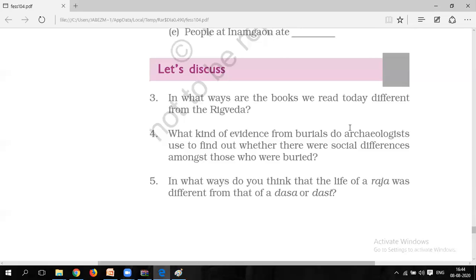As we have already seen in the chapter, when I was explaining, I already told you. People could recognize the dead body by the things that were buried along with it. With that they would come to know which kind of people they were, whether the person was rich or poor. They would come to know only because of the objects buried along with the dead body. Okay, this is what the archaeologists found out.